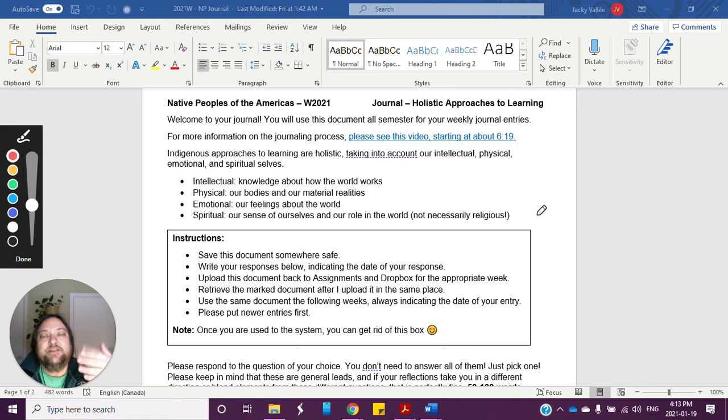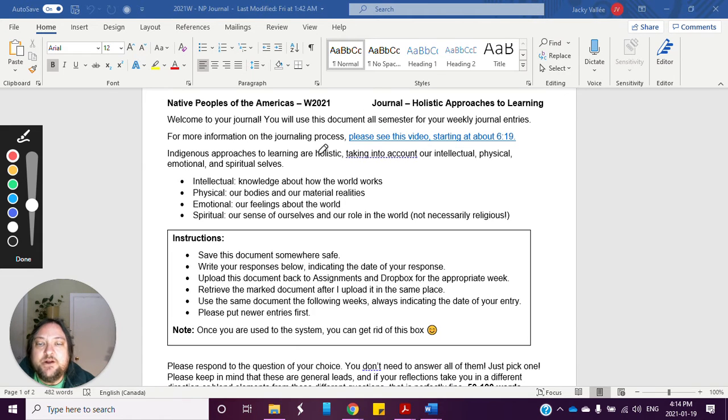At the end of the semester, you'll have this one Word document with a history of your journals, and that's something you'll be able to look at and reflect on, your own intellectual growth or whatever other kind of growth with regards to this material, because that's going to be a part of the final paper: looking at how you've changed in your thinking.